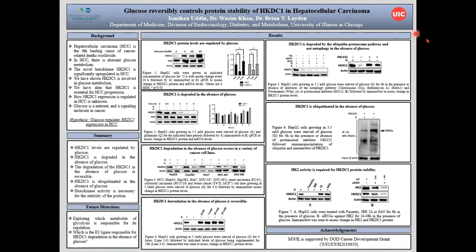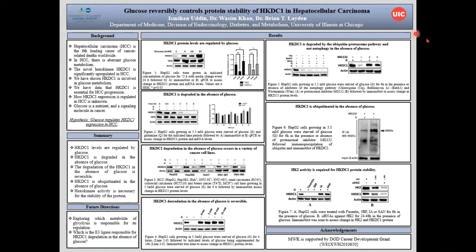In hepatocellular carcinoma, we see an aberrant glucose metabolism, and the novel hexokinase HKDC1 is significantly upregulated in HCC. In previous literature, we have shown that HKDC1 is involved in glucose metabolism, and we have data that HKDC1 is essential for the progression of hepatocellular carcinoma. How HKDC1 expression is regulated in HCC is still unknown, however.